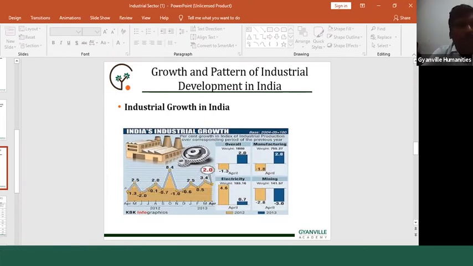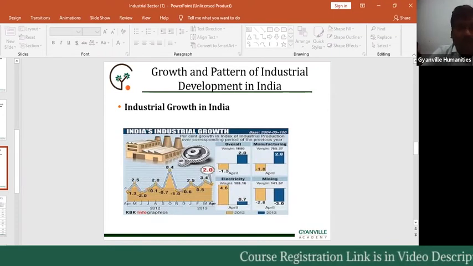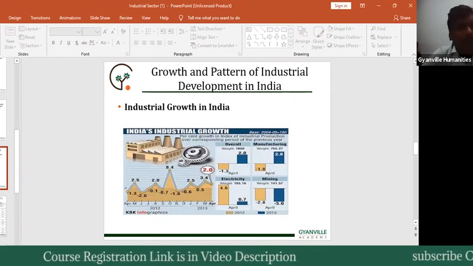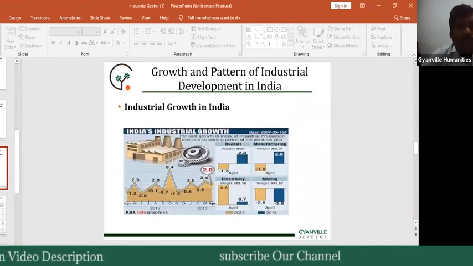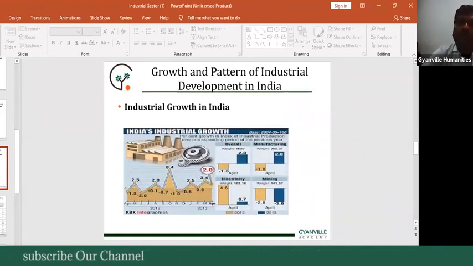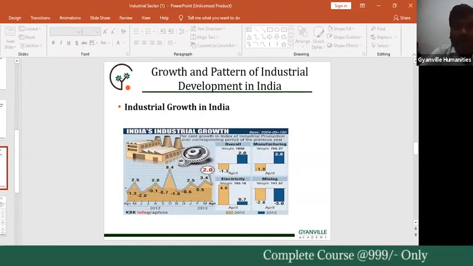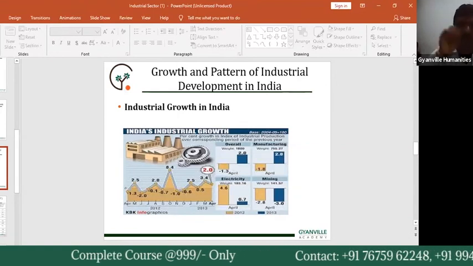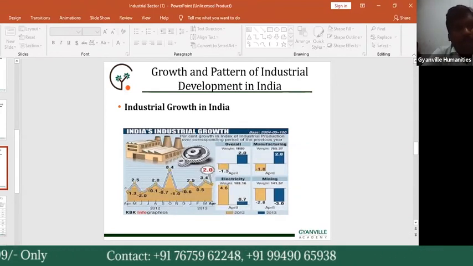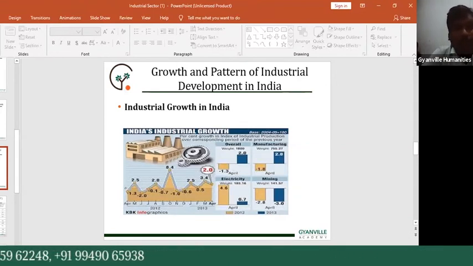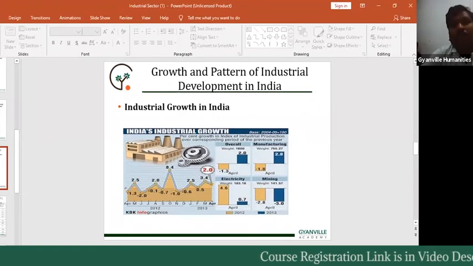However, production of luxury goods, control of monopolies, and slow rate of agriculture development have come as obstacles to industrial development.